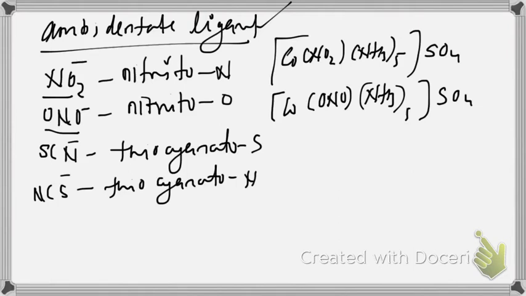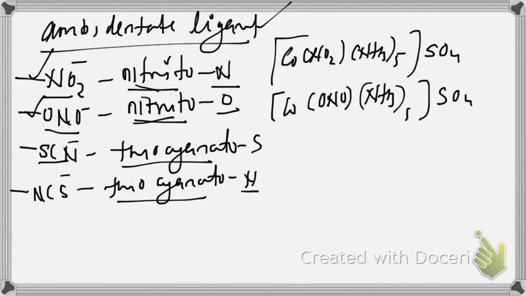In olden times, we used nitro and nitrito, but in modern usage, we have to use nitrito in both cases, but you have to specify the linking atom. Nitrito N, bonding atom is nitrogen. Nitrito O, bonding atom is oxygen. Thiocyanato S, sulfur is binding. Thiocyanato N, nitrogen is binding.